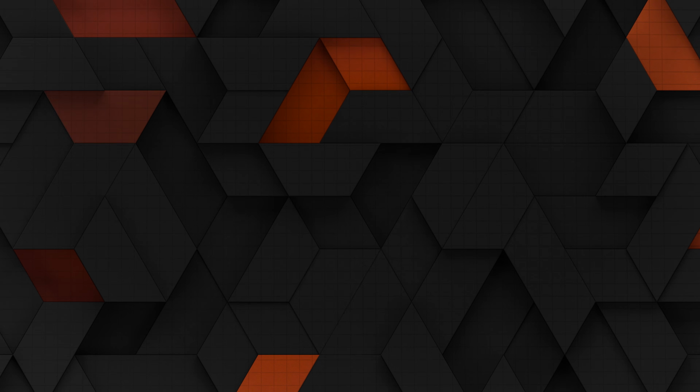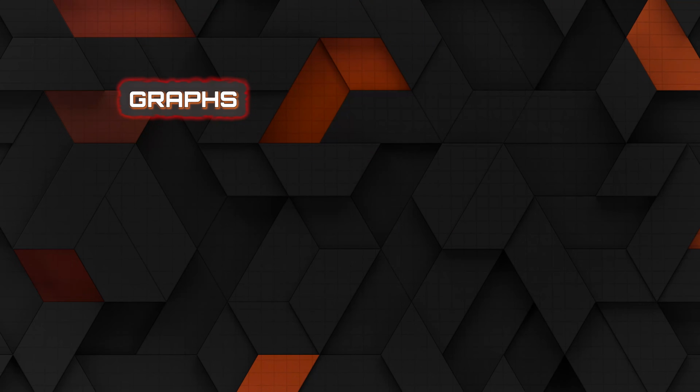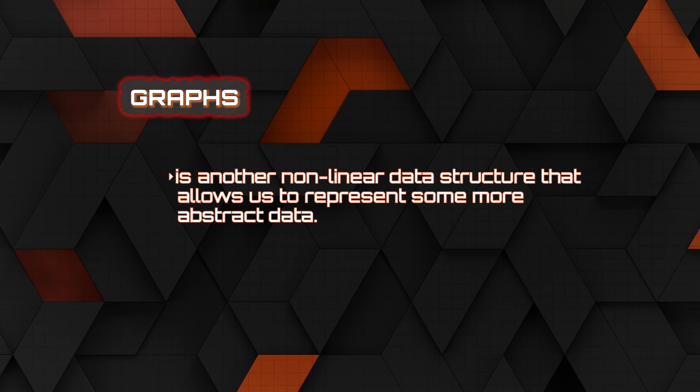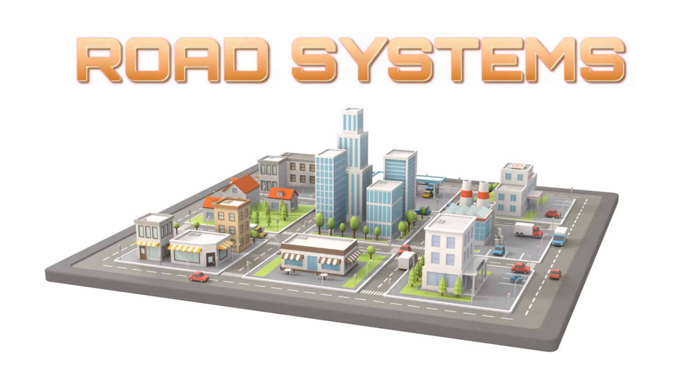Hello, everybody, and welcome to the next video in this section where I'll be discussing graphs. Now, a graph is another nonlinear data structure that allows us to represent some more abstract data. Graphs can represent something like road systems, right? Where we have different roads going between different cities, locations, etc. And traversing those roads, or traversing this graph in this case, can allow us to figure out something like the shortest path between 2 different cities.